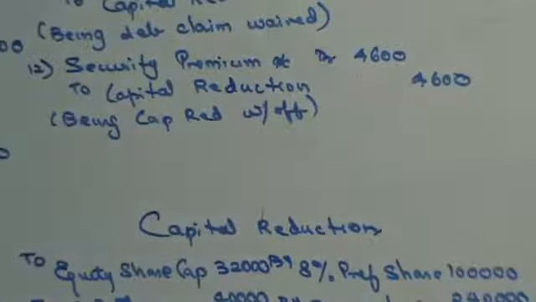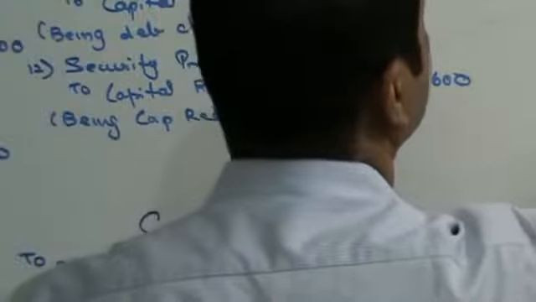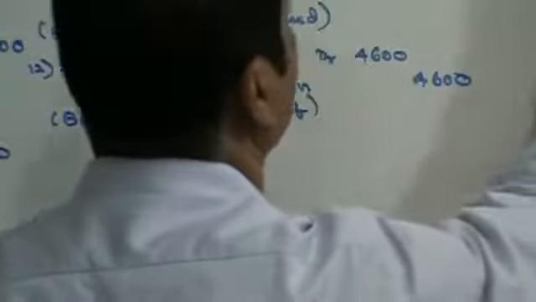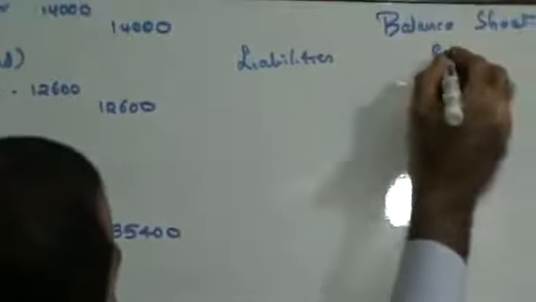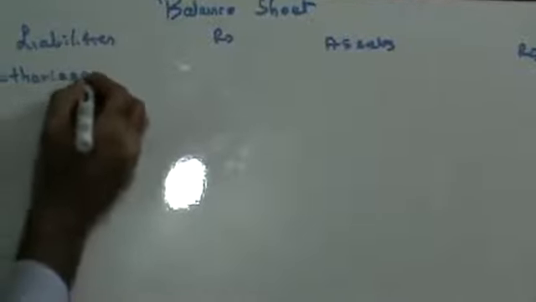Right? Now let's make a balance sheet for this, guys. Balance sheet. Liabilities, rupees, assets, rupees. Authorized share capital.